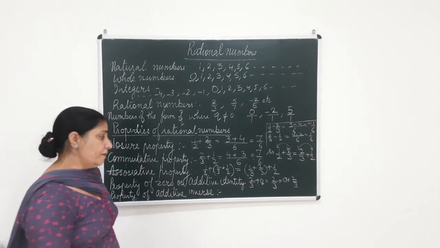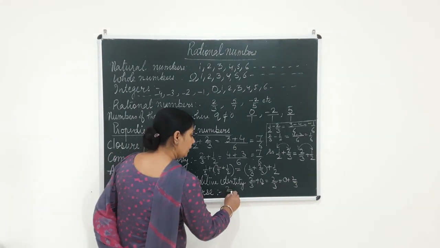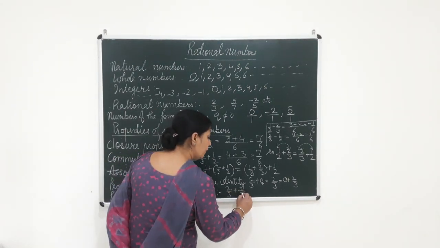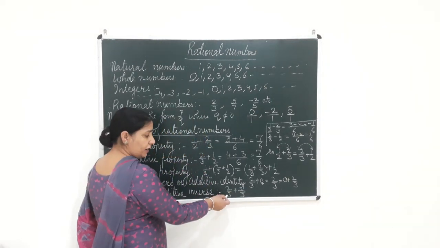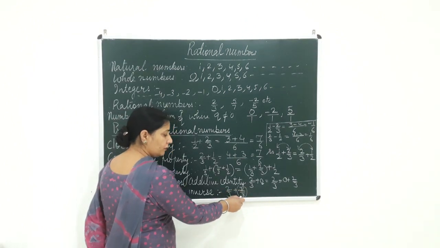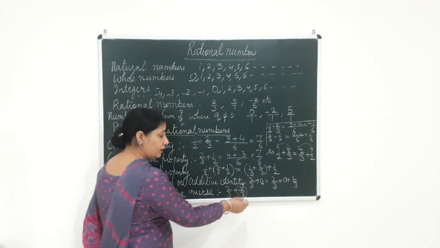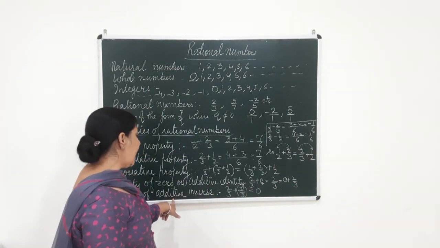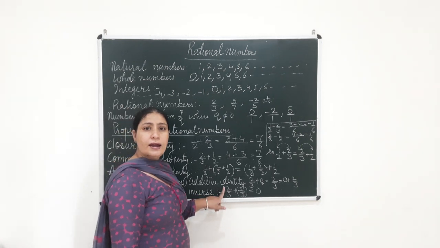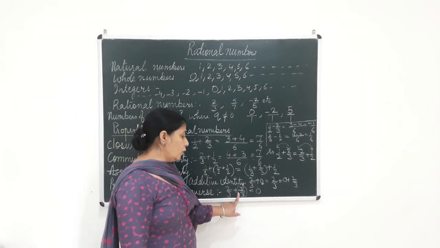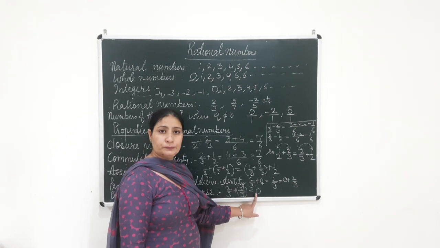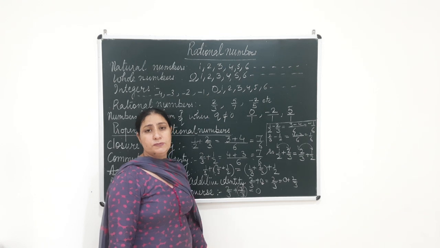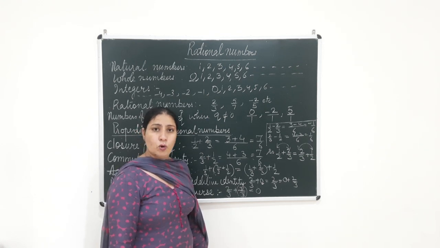And last we have the property of additive inverse. The property of additive inverse says that if for example you have 2/3 and you add negative of 2/3 with it, 2/3 plus minus 2/3, you change the sign and add it, the answer will always be equal to 0. So what is the additive inverse of 2/3? The additive inverse of 2/3 is equal to minus 2/3. Clear? And the sum of 2/3 and minus 2/3 will always be equal to 0. Hope you are clear with it.